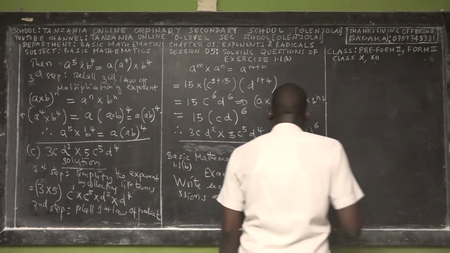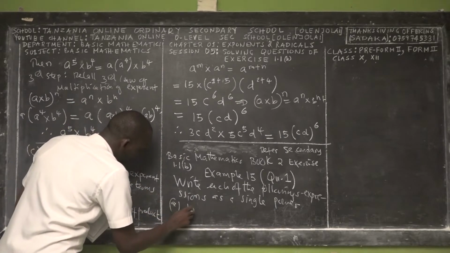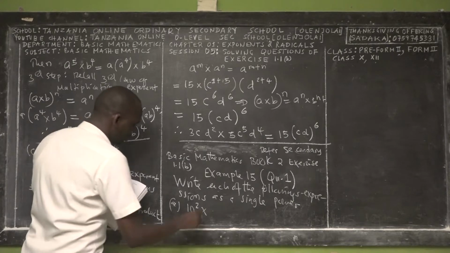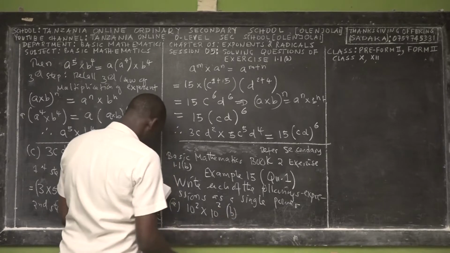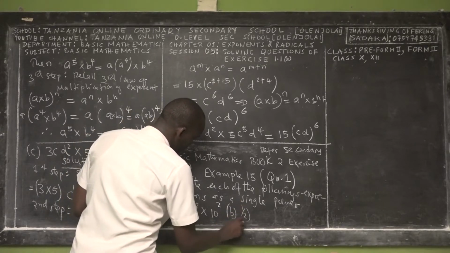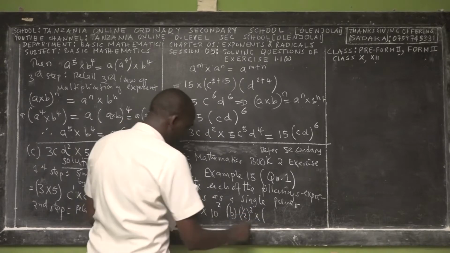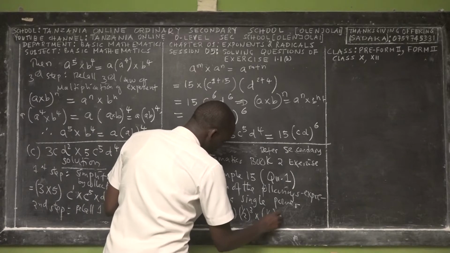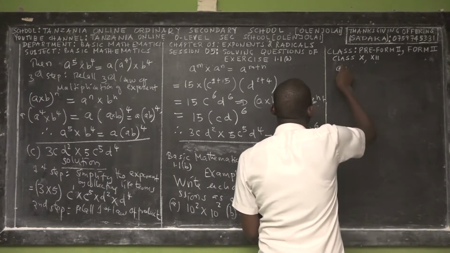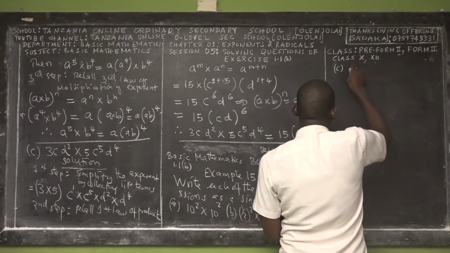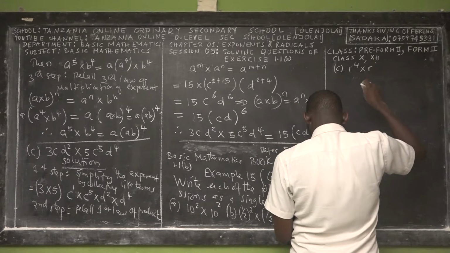Okay, so Roman A will be given 10. Always in every reference book, the first example or the first question is simple. Then B, we are given a half cubic multiplied by a half power 5. Then C, we have R power 4 times R power 8.